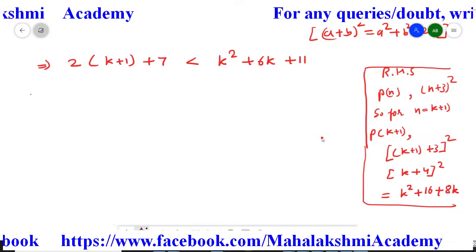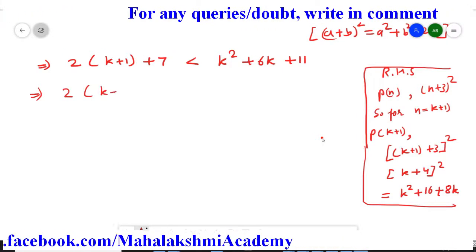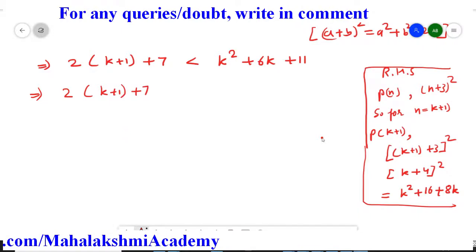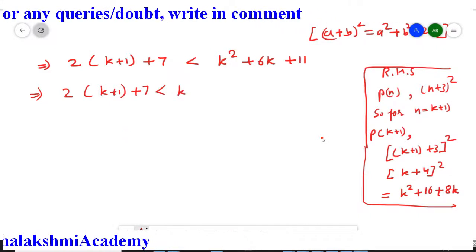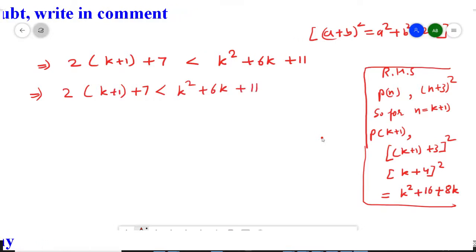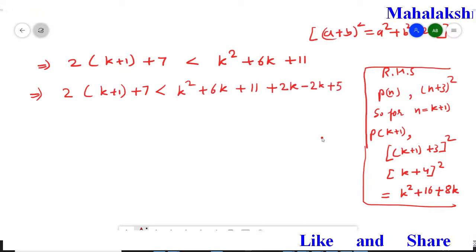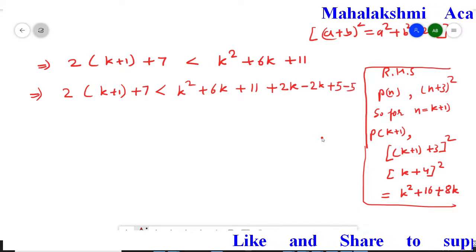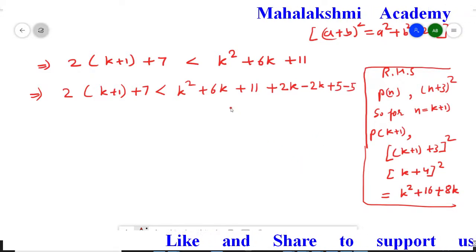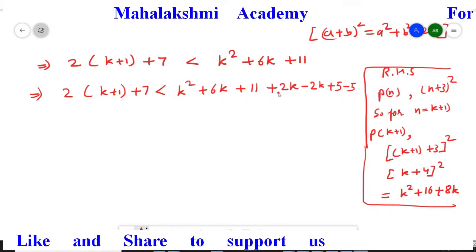So in the next step we are going to write here 2(k plus 1) plus 7 less than k square plus 6k plus 11. Now whatever extra we need, we'll write it. That is the extra 2k we need. So to balance it, subtract also. And extra 5 we'll need. To balance it, minus 5 also just do. So we'll just see what we have done. Instead of 6k, we want 8k. So 2k extra we want.